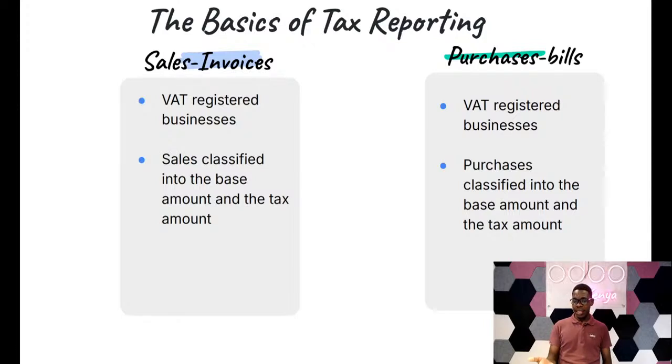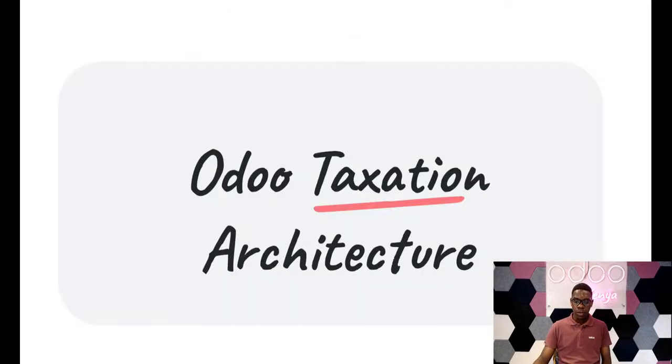The same principle underpins purchases as well, because with purchases, the gross amount of the purchase is also split into two, or rather reclassified into two: you have the purchase amount purely, which is going to be captured in the purchase control account. Then you always have the tax amount, which in Odoo will be captured in the tax paid account, for instance.